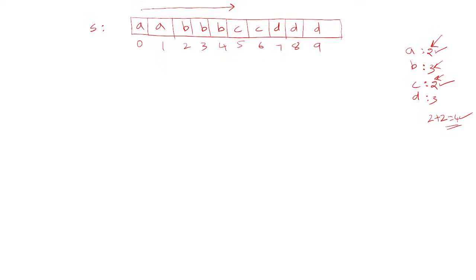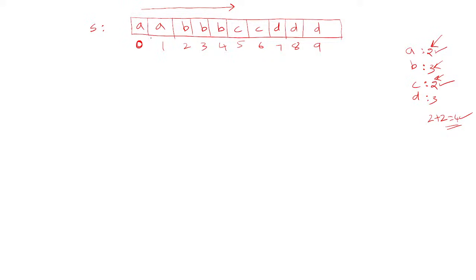So while traversing, you just start at index 0 and count how many times this character is occurring in the string. At index 0 the character is A, so initially its count will be 1.